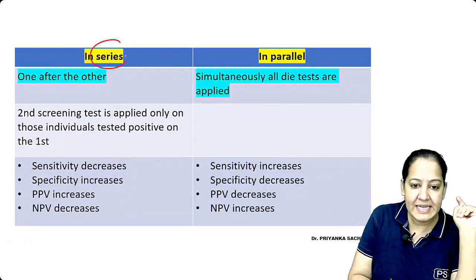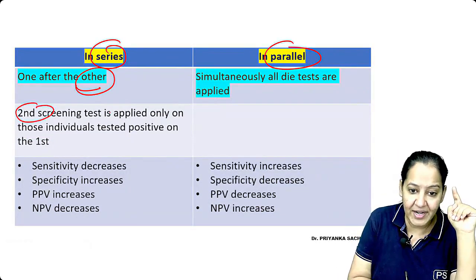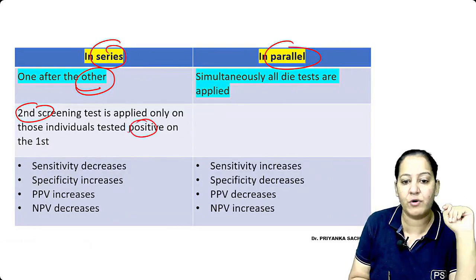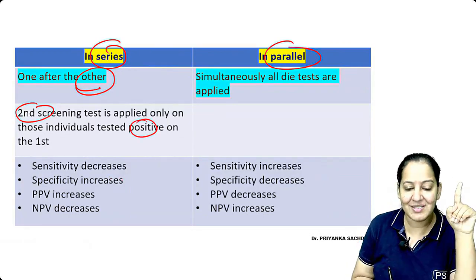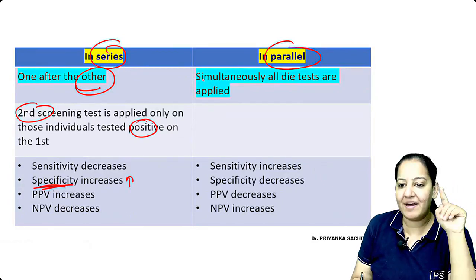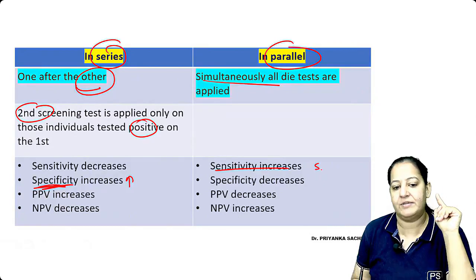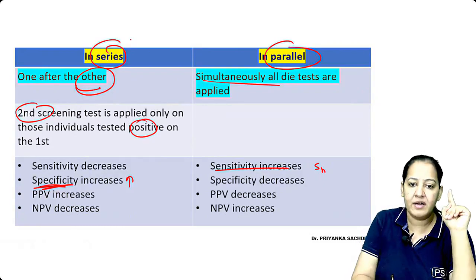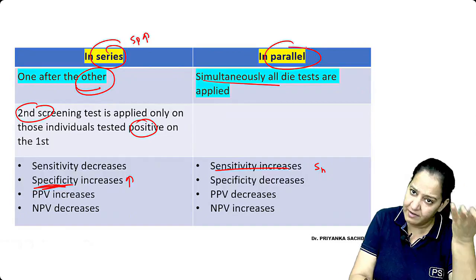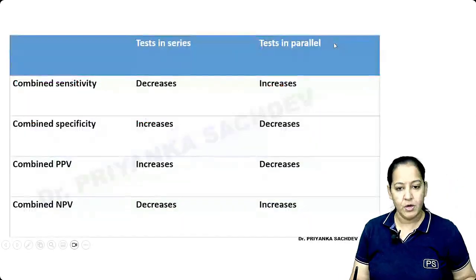So this is series. This is parallel. Series is one after the other. The second screening test is applied only on the individuals who are positive on the first. So this increases specificity. And in parallel, all the tests are applied simultaneously. This increases sensitivity. So here, specificity will increase, the other will obviously reduce. And here, sensitivity will increase, the other will obviously reduce. So please learn that.